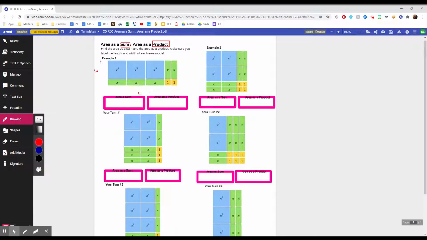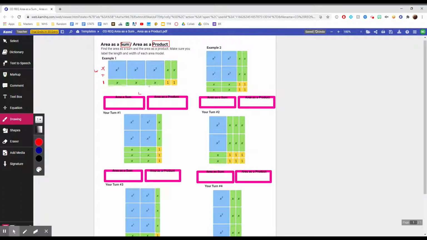Okay, so now let's look at the width. I have this tile here and it's long. The width of it is going to be the x, so I want to label it as x. Here, this one, we're looking at this side. On that particular item, this is going to be a 1. So x and 1. So you can say that is x plus 1, and that's the width.